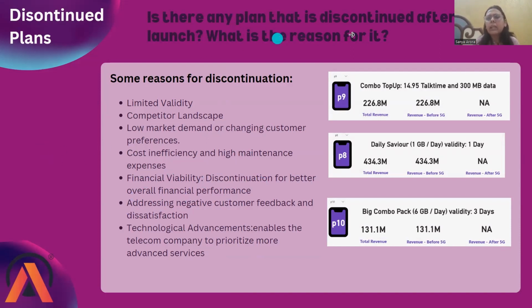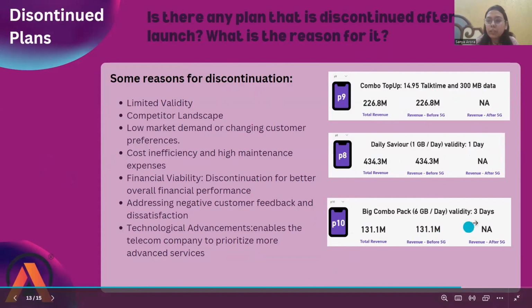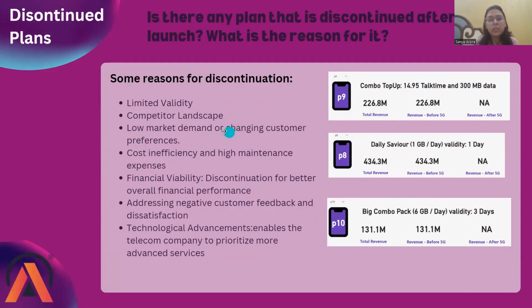So is there any plan that is discontinued after the 5G launch? What is the reason for it? So we clearly saw three plans were discontinued after 5G launch: P8, P9, and P10. So what could be the reasons for that? One which is very clearly visible over here is their limited validity. We can see from these snippets that P8 is for 1 day, P10 is for 3 days. So their limited validity is the reason which we can clearly see.